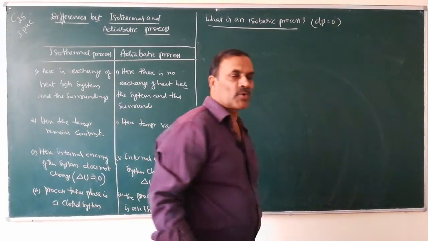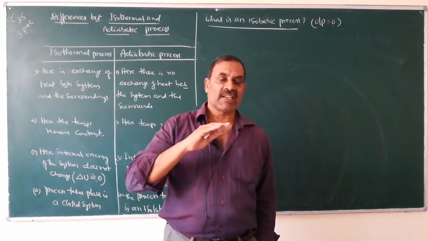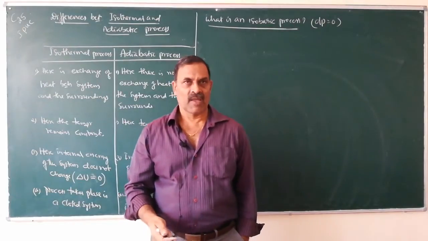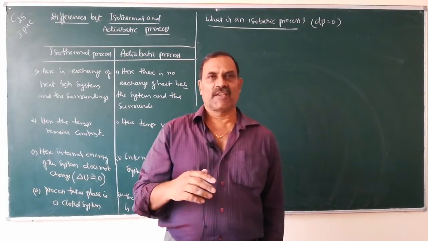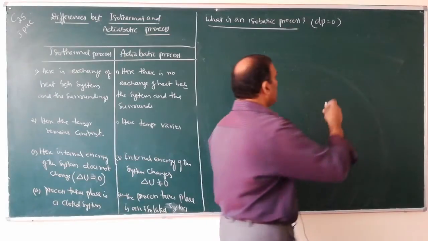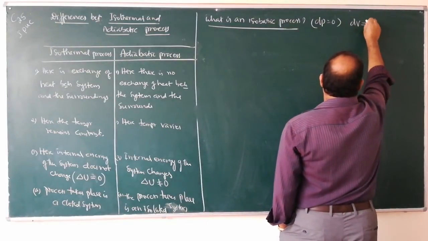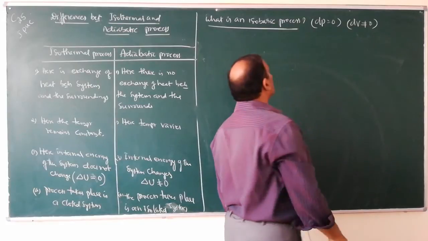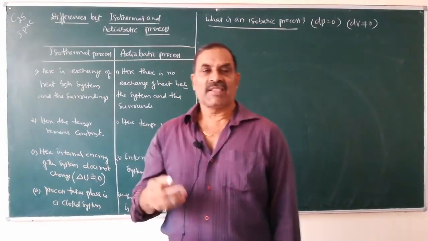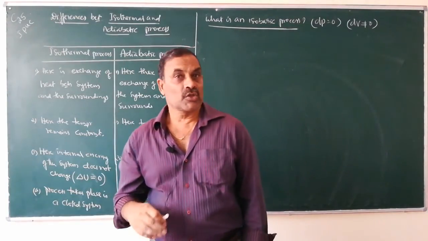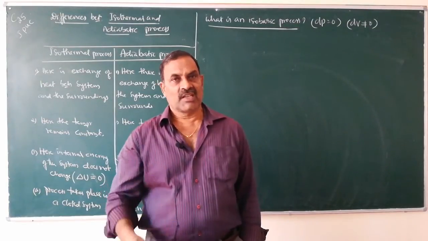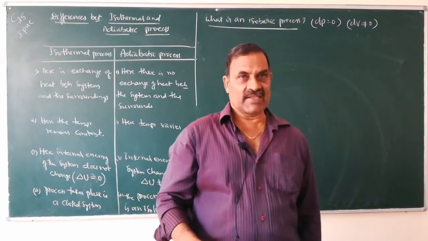The process which takes place at constant pressure is called an isobaric process. So if the pressure remains constant, the volume of the system varies, which means change in volume is not equal to 0. What is an isochoric process? The process which takes place at constant volume is called an isochoric process. During this process, since the volume is kept constant, pressure varies.